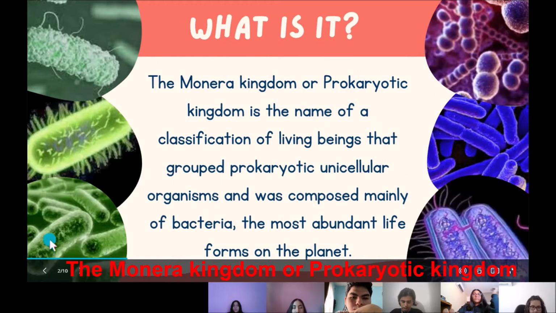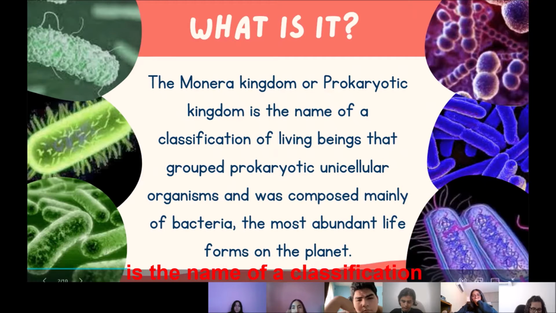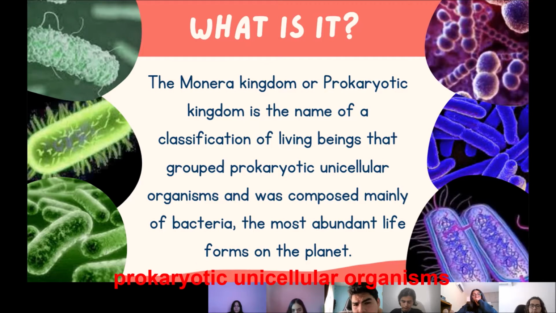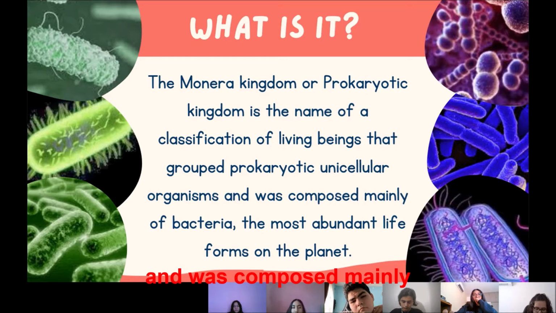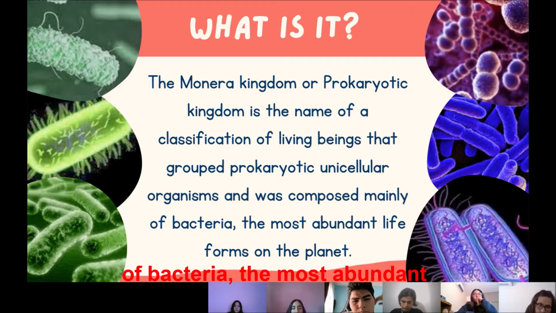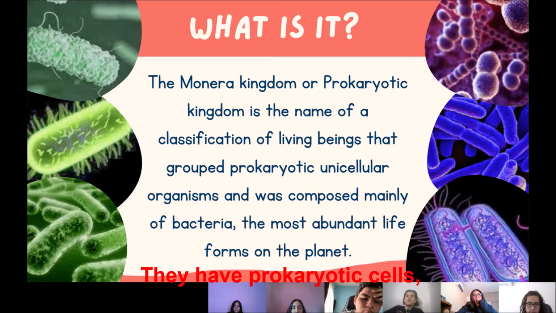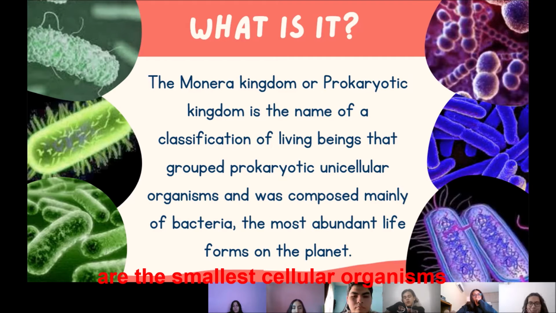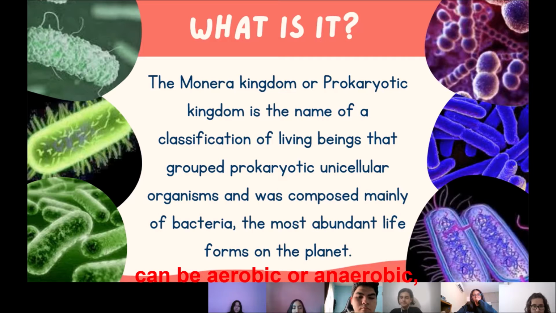The Monera kingdom, or prokaryotic kingdom, is the name of the classification of living beings that group prokaryotic unicellular organisms and was composed mainly of bacteria, the most abundant life forms on the planet. They have prokaryotic cells that are the smallest cellular organisms ever found. The respiration can be aerobic or anaerobic, they can live individually or in groups, and they can reproduce asexually.